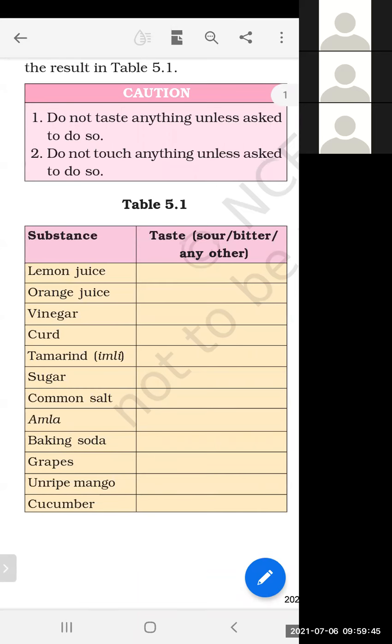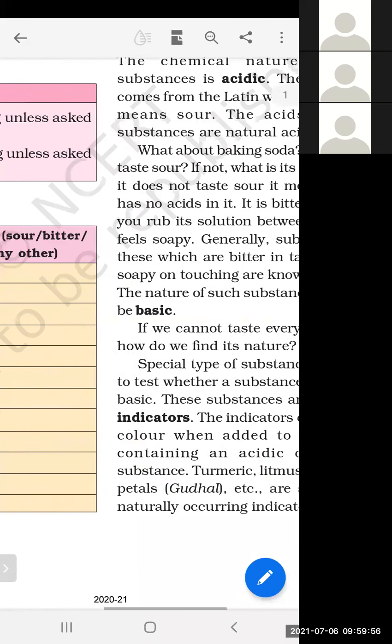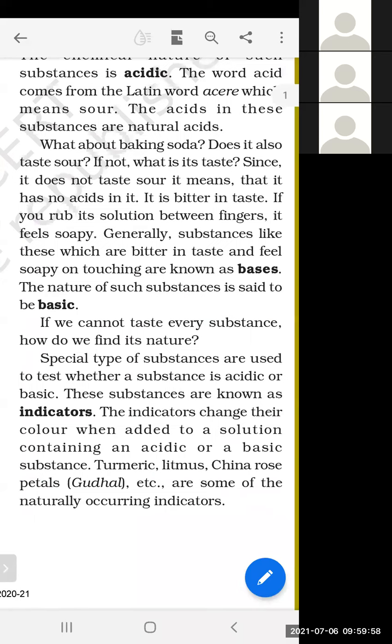Now the third type of substances are salts. They do not have a bitter taste, they do not have a sour taste, they have a salty taste, so that's why they are known as salt substances. If we cannot taste every substance, how do we find its nature?